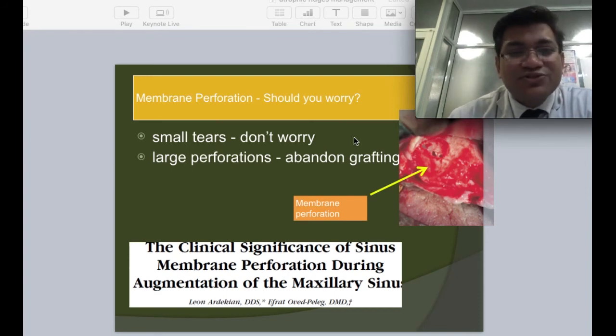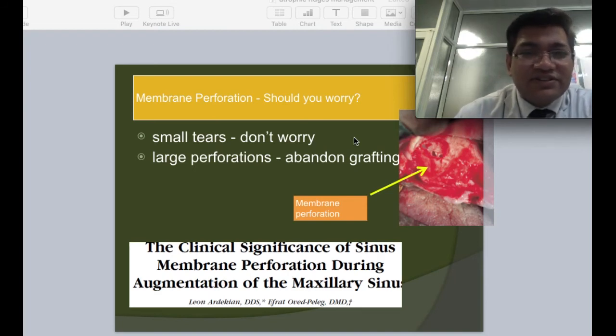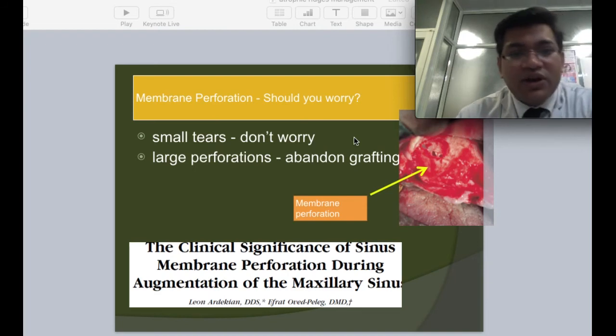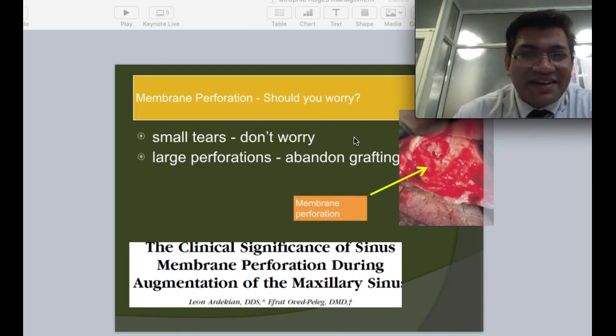Medium-sized tears, now there is no specific definition or criteria which classifies a small perforation or a large perforation. It's a very subjective thing. Using small guided membranes or collagen membranes to cover small to medium sized defects can also be used as an alternative.